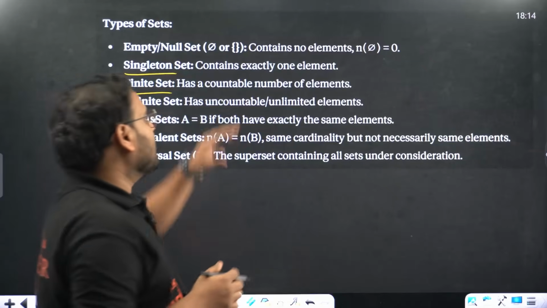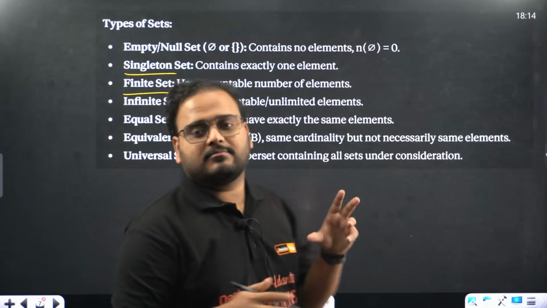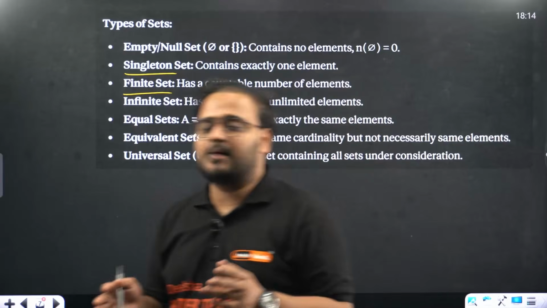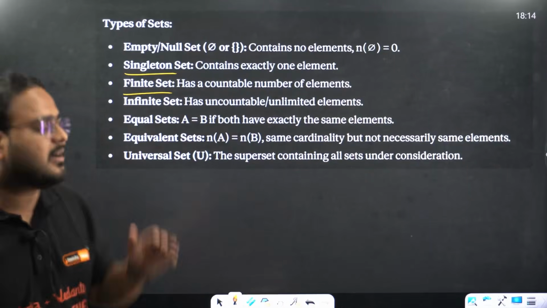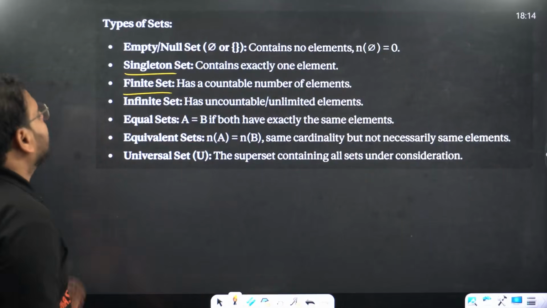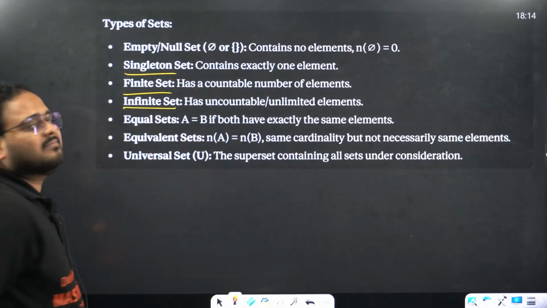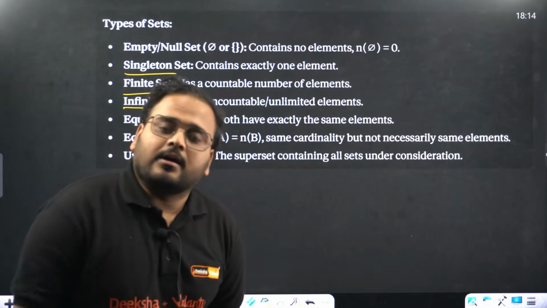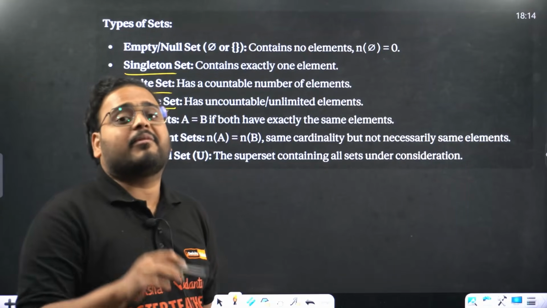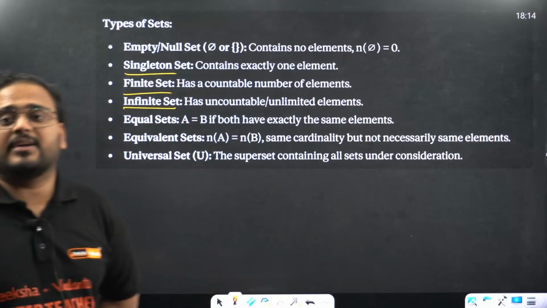Acha guys, I have given you the proper words that you should write in the exam if it comes. I'm explaining in an easier way, but try to write the text given over here. Infinite sets are sets having a number of elements which is not fixed, or unlimited, or uncountable.